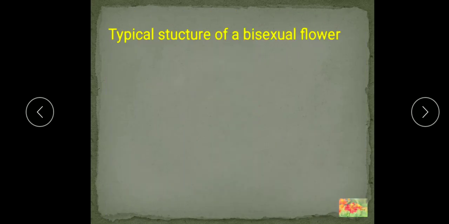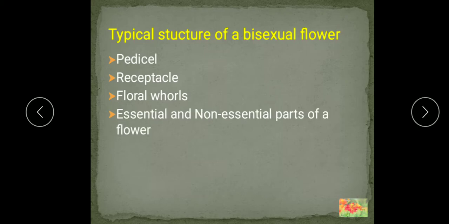So let me see the other terms. Pedicel we have done, receptacle also, floral whorls also. Now these floral whorls which we have studied here are further classified into two groups, essential and non-essential parts. So what are the essential parts or the essential whorls of a flower? Essential parts of a flower are the parts which are directly concerned with reproduction. You know, androecium and gynoecium.